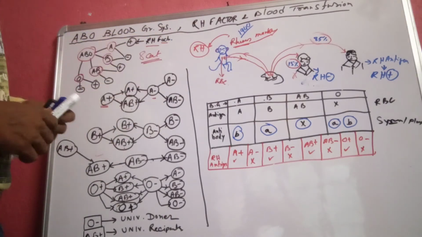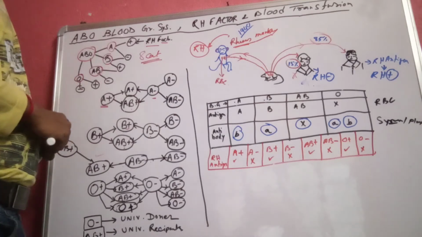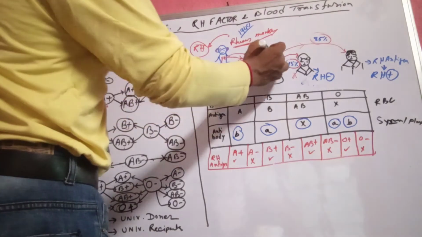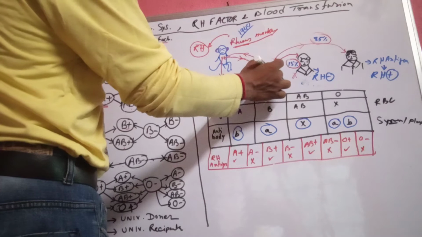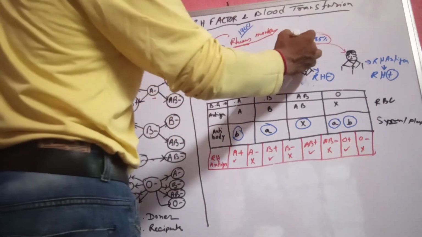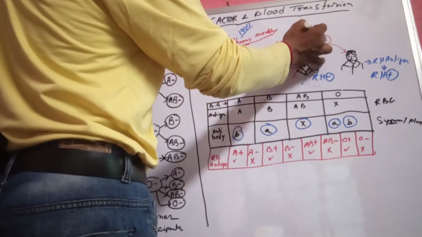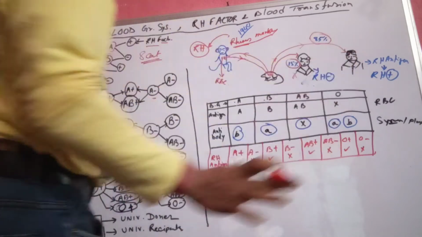Is it clear? Later on, they tested this antibody produced by the guinea pig on human beings, the European population.